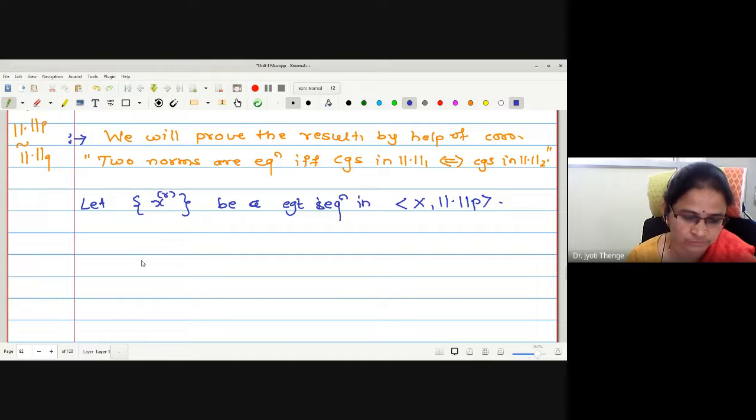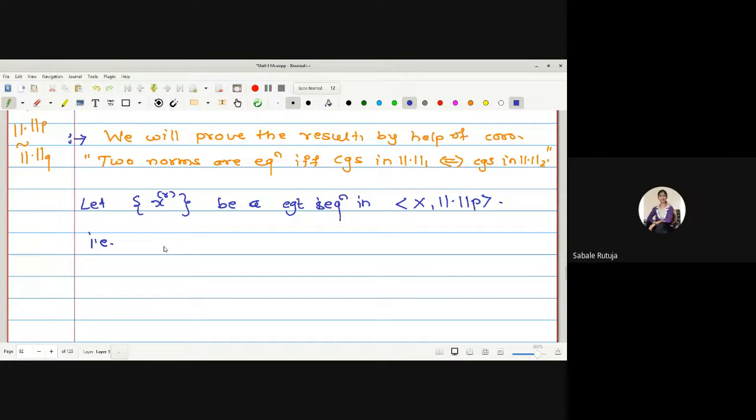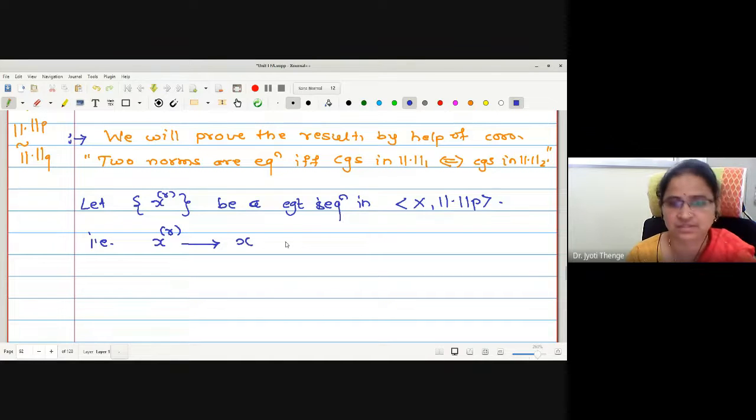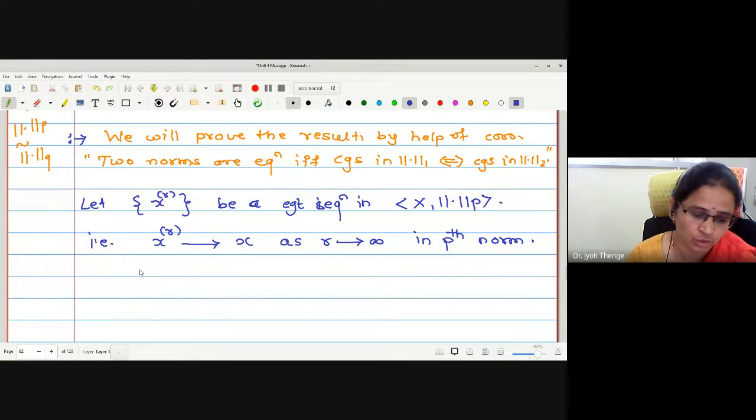What is the meaning? Yes, that is, summation mod of xr converges to x as r tends to infinity in the pth norm. Is it okay? xr converges to some element x, say, as r tends to infinity in the pth norm. Okay. How can you define xr? How many tuples will it have?